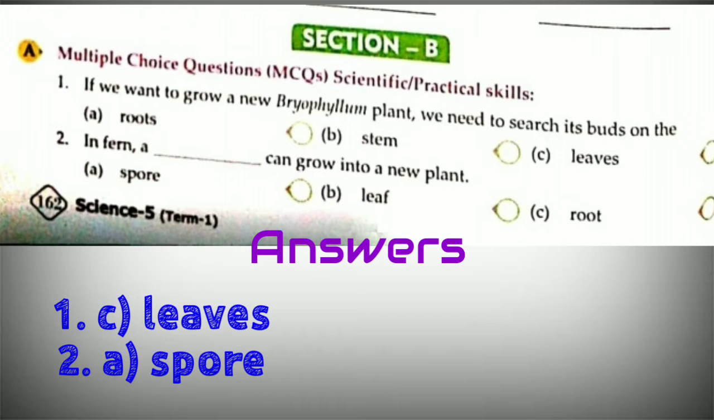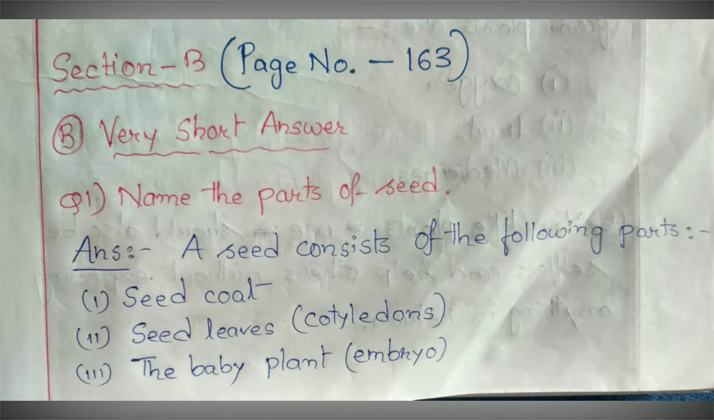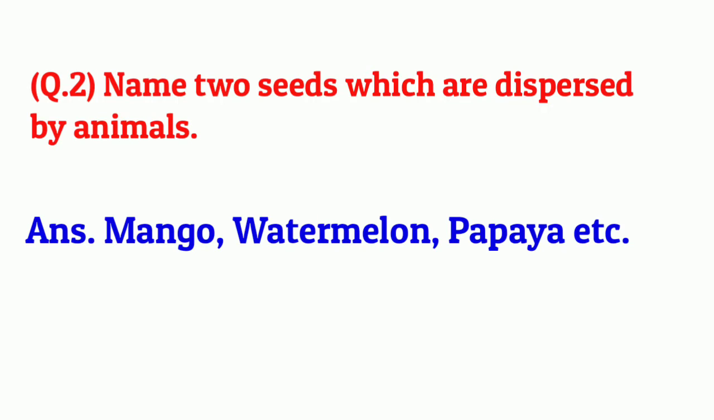Now come to section B, page number 163, very short answer. Question number 1, name the parts of a seed. A seed consists of the following parts: 1, seed coat; 2, seed leaves, which are cotyledons; and third, the baby plant, which is the embryo.